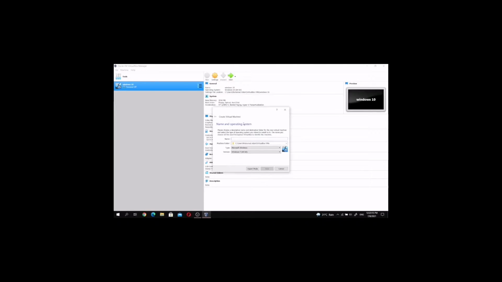Click the new button and rename your operating system. Then select the right version of the operating system, that is Windows 10 64-bit, and click next button. This is the recommended size to create a virtual machine, so there is nothing to change, and only click the next button.